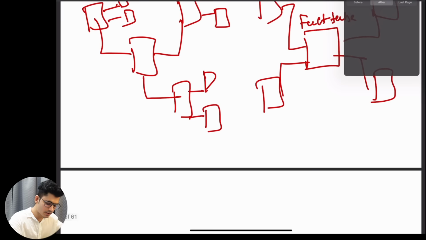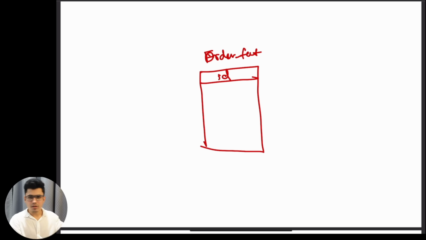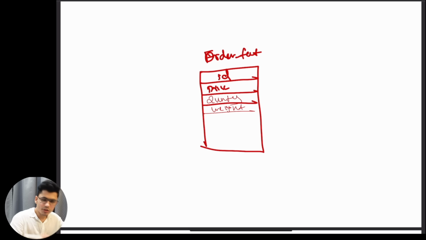Now, how does this happen? Let's just look at an example. Let's say we are again working with the e-commerce company, and we will have the fact table in between. This is my, let's say, order fact. This is where it stores all of the information. This will have the unique ID, and this will have all of the quantitative attributes, such as price, quantity, and weight. All of these are the quantitative attributes that you can measure by aggregating them.